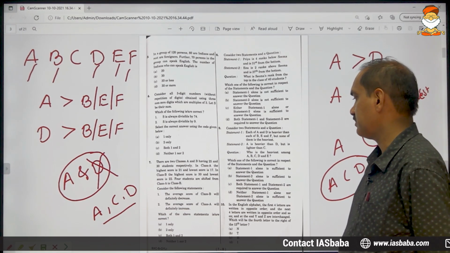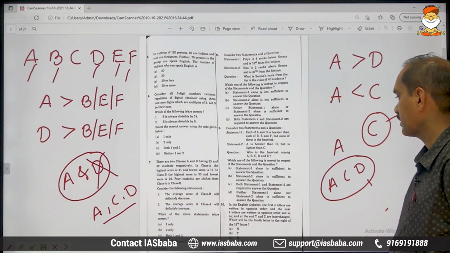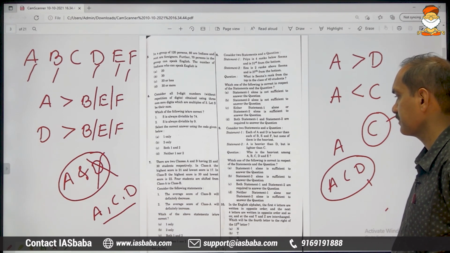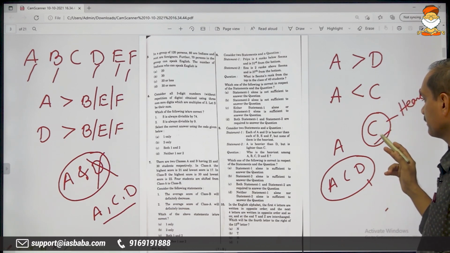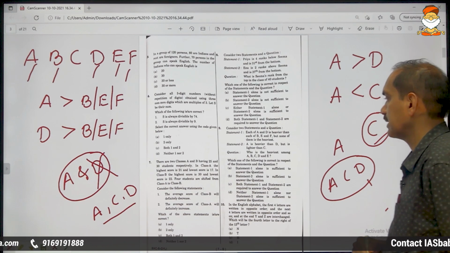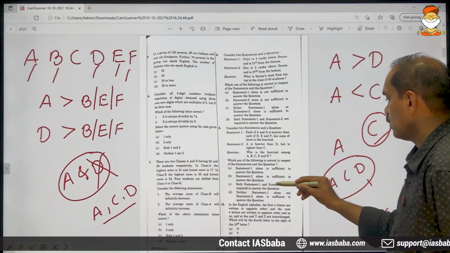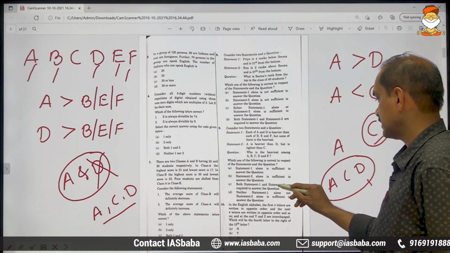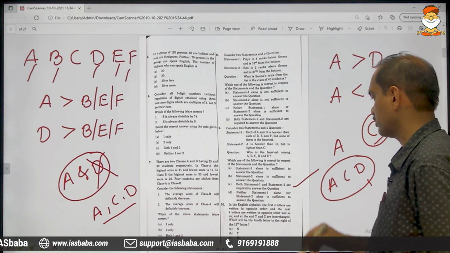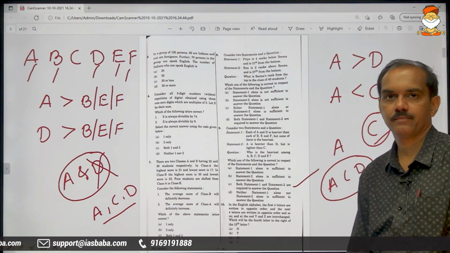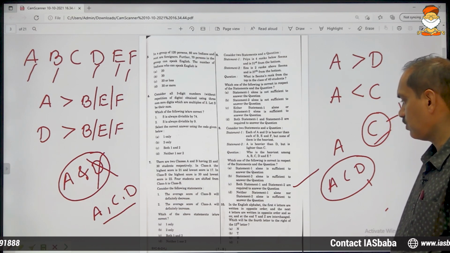So, who is the heaviest among A, B, C, D and E? The answer is C is the heaviest, right? And when can we come to this answer? Only when we use both the pieces of information. So, both statement 1 and statement 2 are required to answer the question, that should be marked. The third option will be correct. So, this one is over.